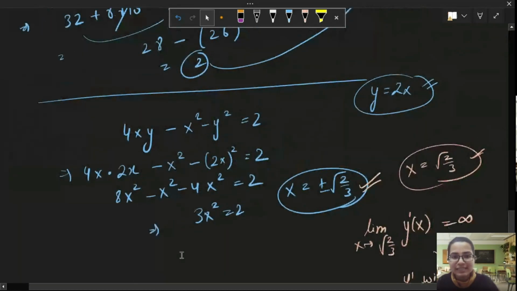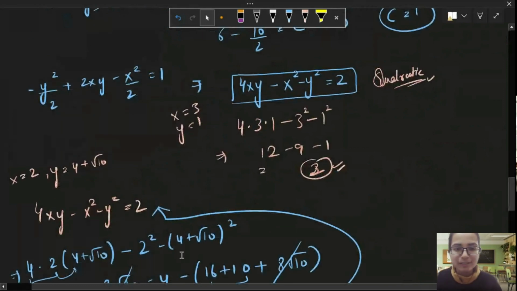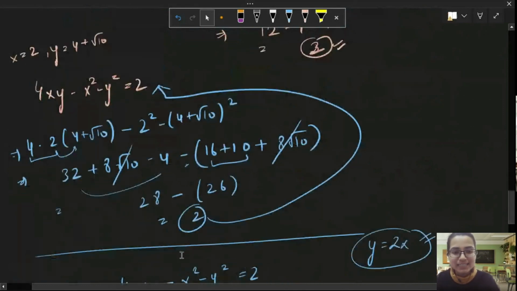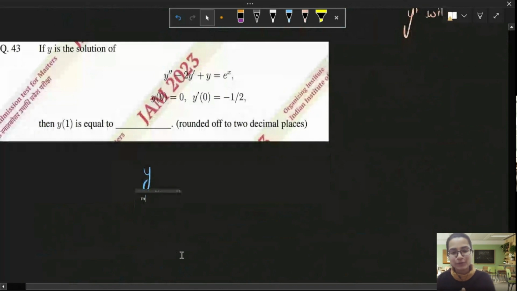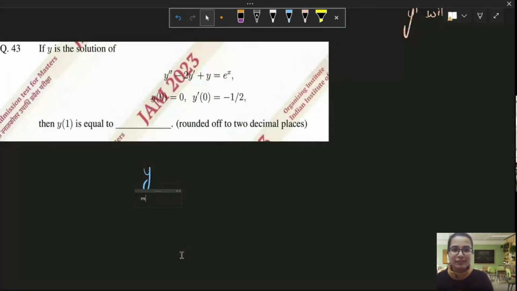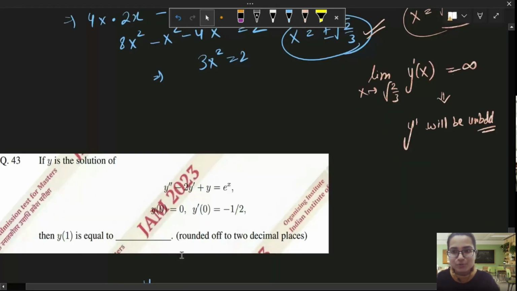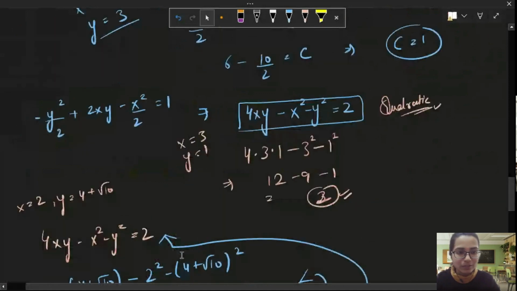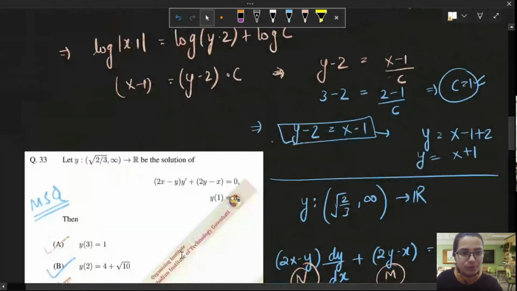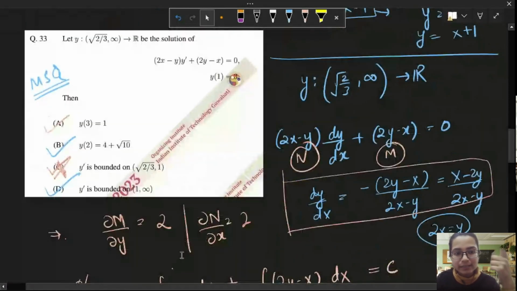If anybody has any doubt in the previous question, because I was also muted, you can ask. Then we'll move on to the last question of 2023. Then we'll see some exciting questions of 2022. This is like a warm-up session before the 2022 questions. These questions are easy. Okay, we are good. So we got these options. This was an MSQ. We got A correct, B correct, and D correct.